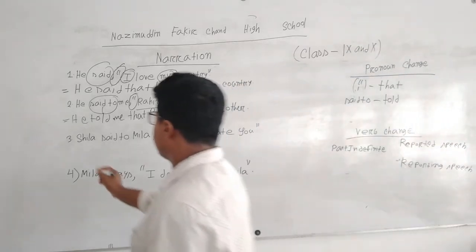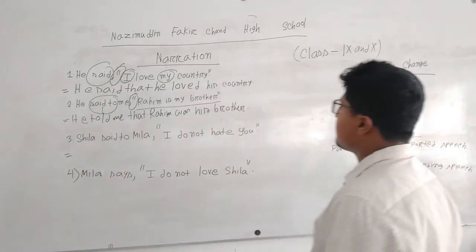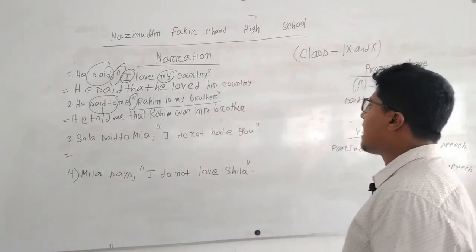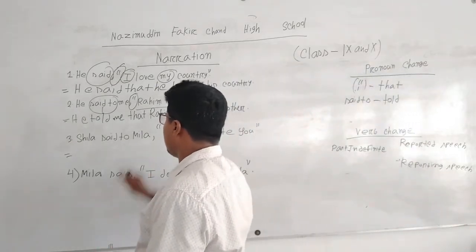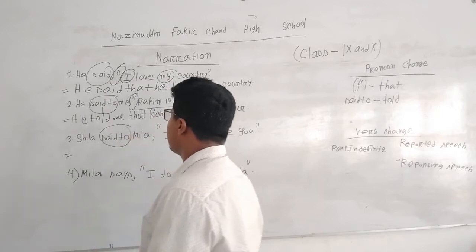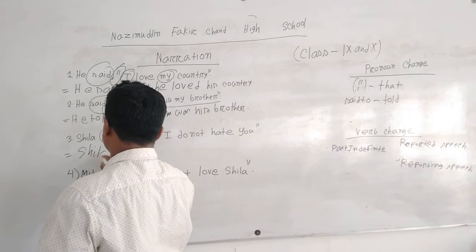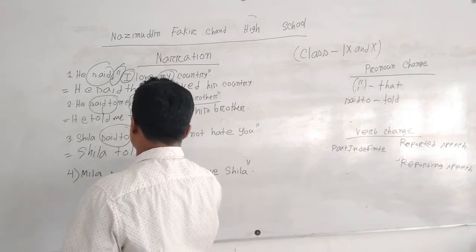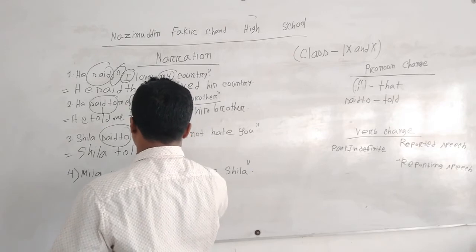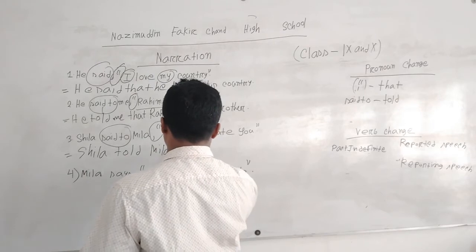Now, here comes the third sentence. Sheila said to Mila, "I do not hate you." Here we are watching that here also is a sentence with "said to." So we can write Sheila. For "said to" we have to write "told." Then Mila. Then for the comma or inverted comma, "that."